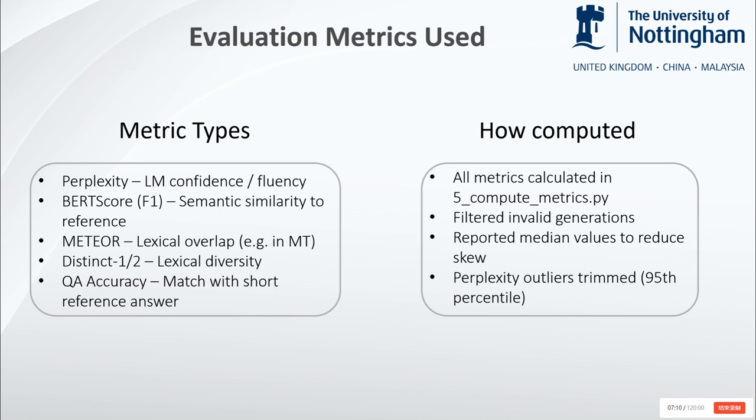Meteor checks lexical overlap, and distinct 1 and distinct 2 assess how diverse the output is by counting unique unigrams and bigrams. For QA tasks, I use accuracy to see if the generated answer matches the expected fact. I excluded empty generations and outliers and reported median values to improve robustness. Together, these metrics give a more complete view of fluency, meaning, diversity and factual correctness.